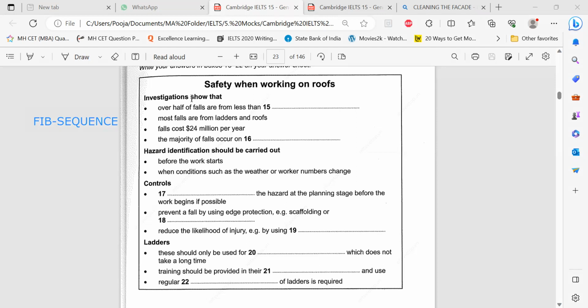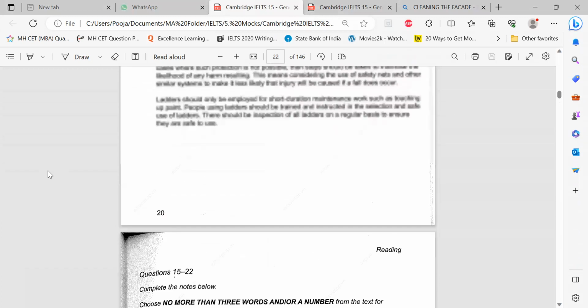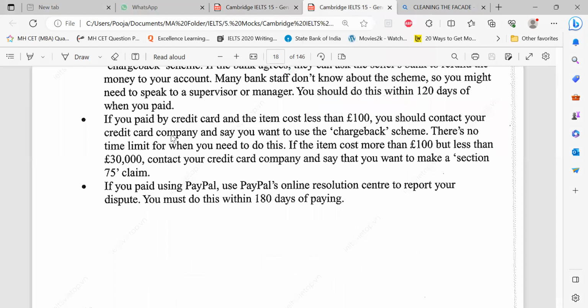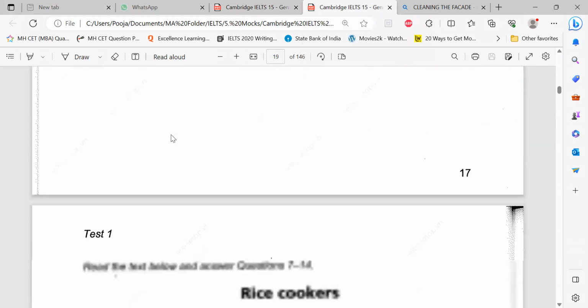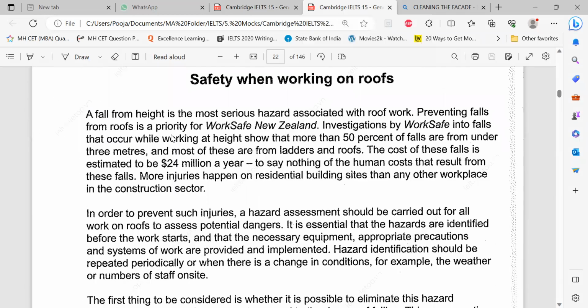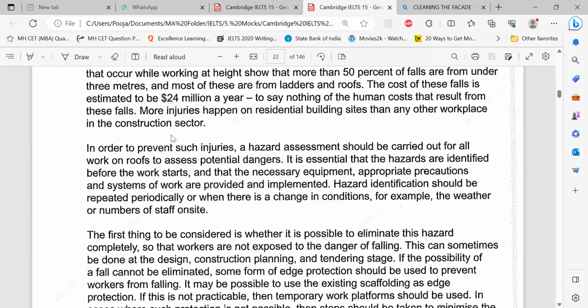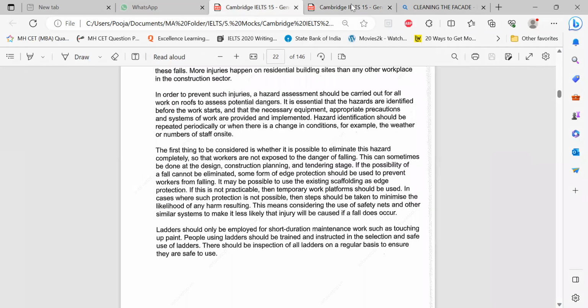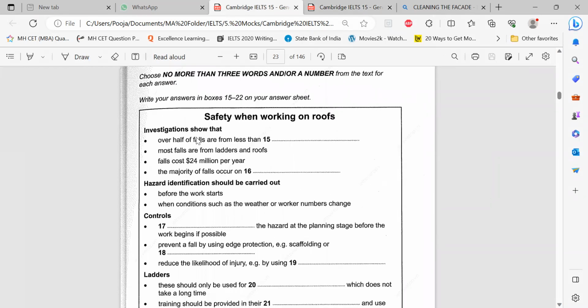Why should I read and make efforts to read the entire passage when I want only 7 or 8 words out of these 200 words? Let me use the second for the passage and this one for the question. Why should I actually read so much? Don't. Let's go passage wise. This is the first question: no more than 3 words.